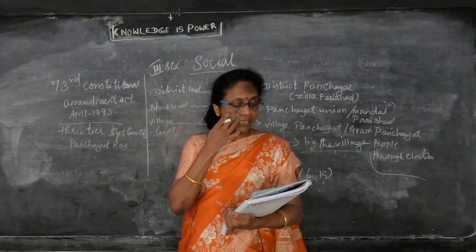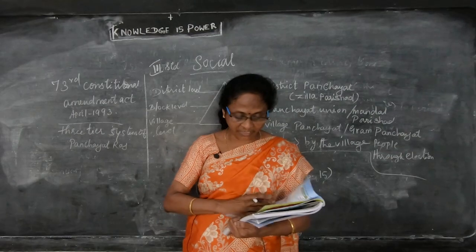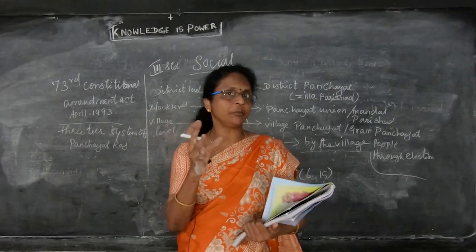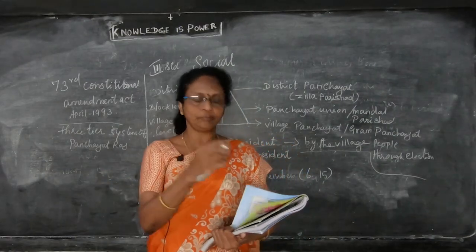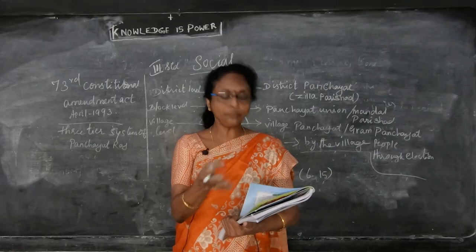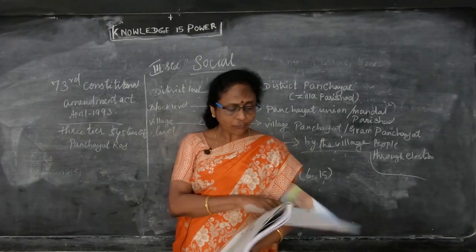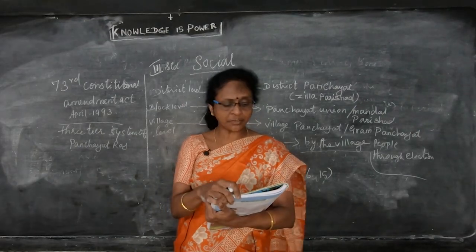Okay, children. Now, collecting tax is an obligatory function. Collecting the tax is very, very compulsory, because from that money only they are providing the facilities for the village people. Okay, children. Now, the duties of the Gram Sabha. What are the duties of the Gram Sabha?